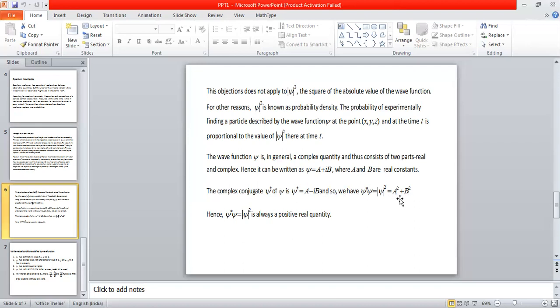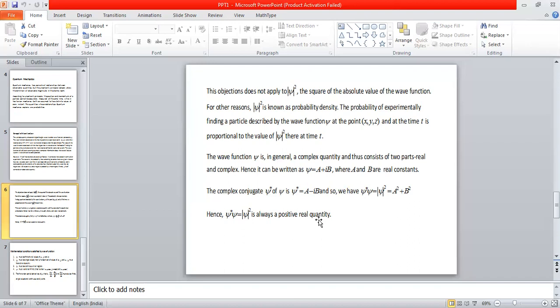A is a real number, B is also a real number, so A square plus B square are also real numbers. If you sum up the two real numbers, we end up with a positive real number, that is for sure. So the product psi star psi, which is also equal to modulus of psi square, is always a positive real quantity.